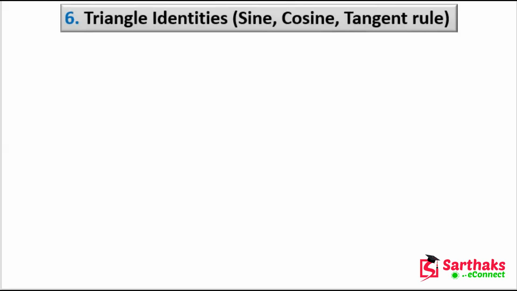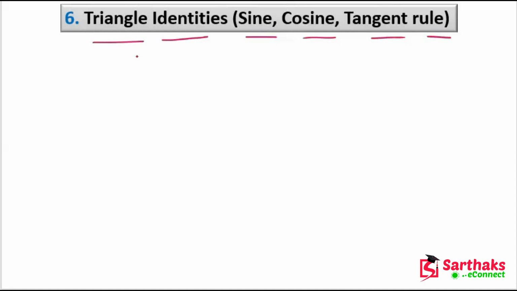Yes, so today we are going to discuss triangle identities. In the previous lecture, we saw trigonometric identities, but in this lecture we are going to discuss triangle identities, meaning the sine, cosine and tangent rules. Okay, so now what are triangle identities?